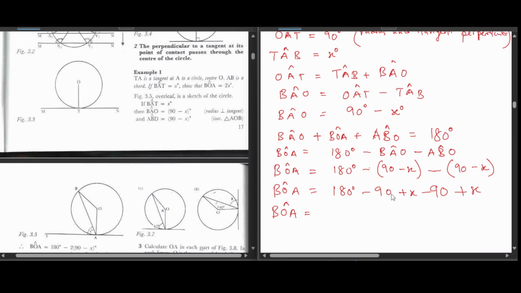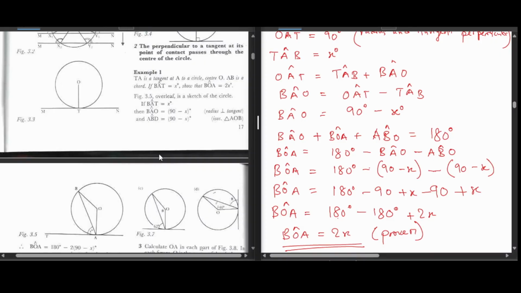Remember kana tichisubtracta minus 90 minus 90, we add and take the common sign. So 90 plus 90 ndi 180. Kureva kuti tikanyora this 180 yagara iripo inenge iri ichitishi minus 180. Then x plus x ndiani ndi 2x. Saka BOA is equal to 2x. Because 180 minus 180 is 0. Saka we have proven that that is going to be the answer. So that is how it's done.